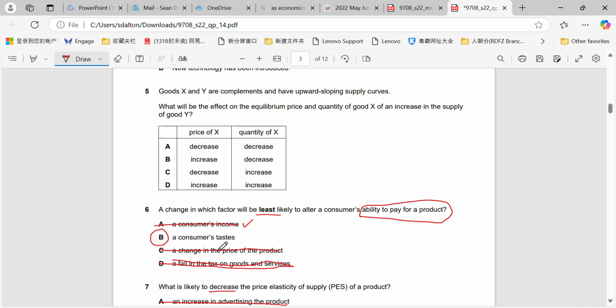Consumer tastes will more alter not their ability to pay for a product, it will alter their preference for a product more so, right? So it will alter their perceptions of what products to buy, not necessarily their ability to pay. Whereas their income or the price that they're paying will directly influence or be correlated towards their ability to pay for it.